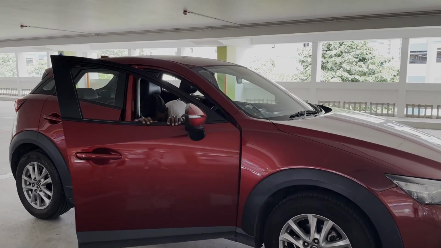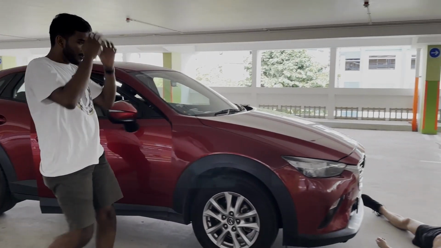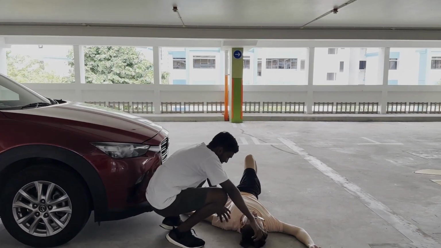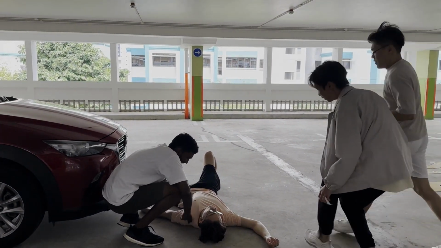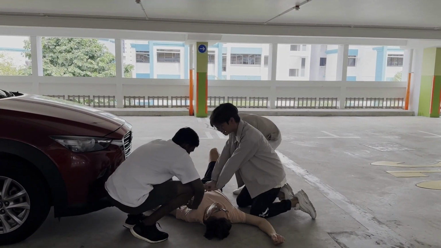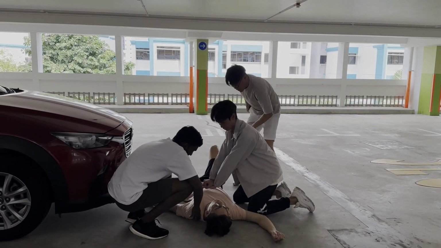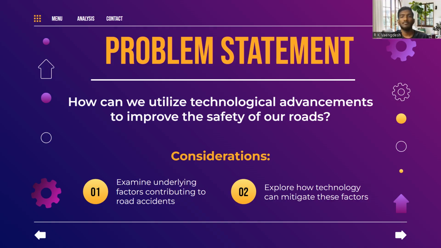According to the World Health Organization, road injuries pose a significant global health issue. In Singapore, 108 people died in traffic accidents last year, which is an increase from 2021. As such, it is imperative that we address the issue of road safety. To start off, we first need to identify the problem statement. How can we utilize technological advancements to improve the safety of our roads?